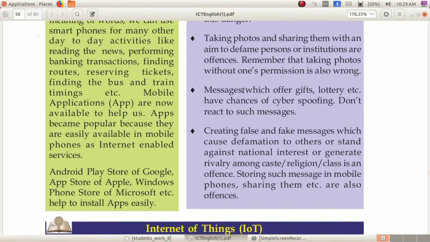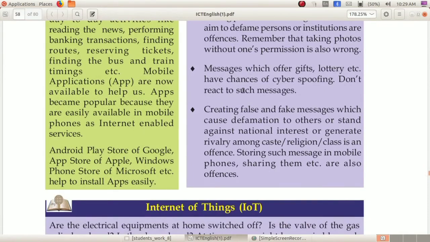Next, third one: you get a lot of messages in your day-to-day life offering some gift. Don't reply to such messages, as that may be part of cyber spoofing. So don't react to such messages.